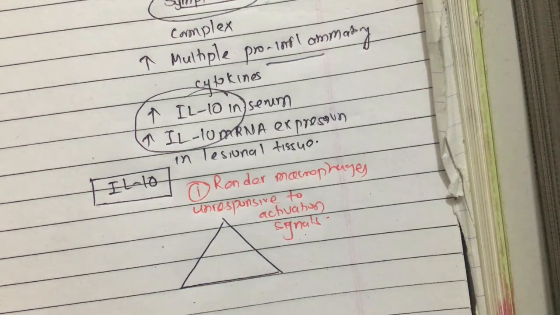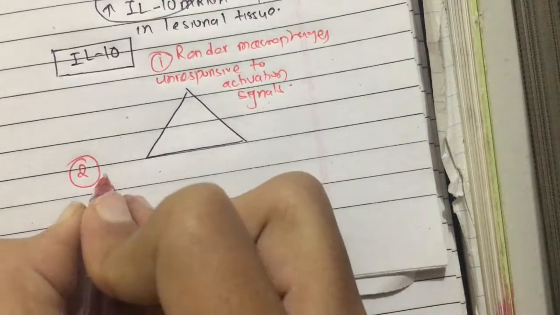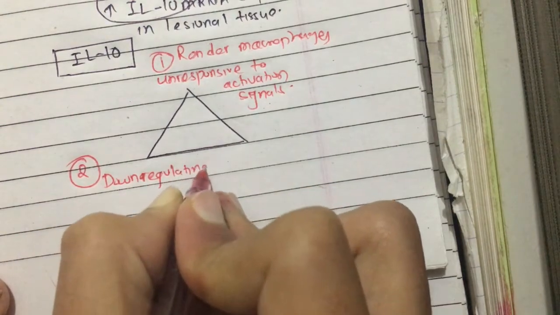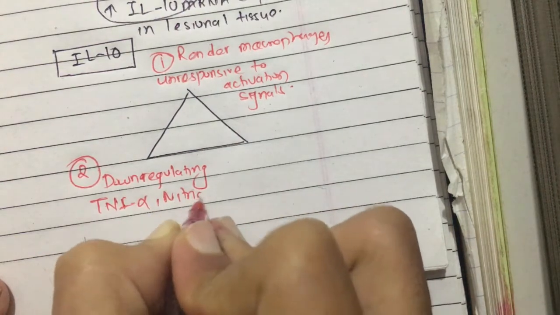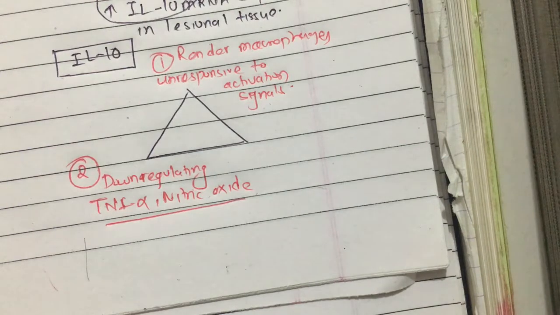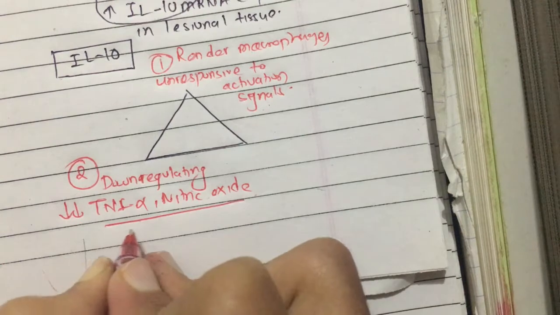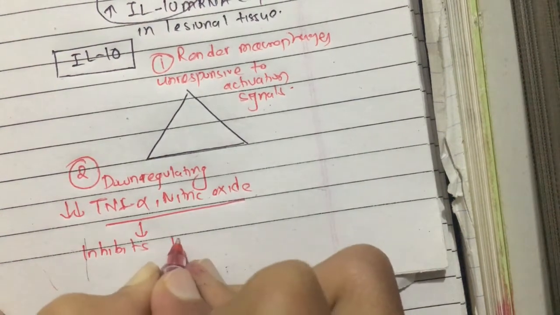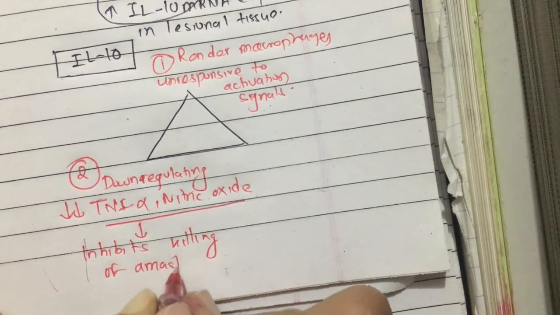Second, it will downregulate the production of tumor necrosis factor alpha and nitric oxide. These two are involved in the killing of amastigotes, but when they are downregulated, it inhibits killing of amastigotes.